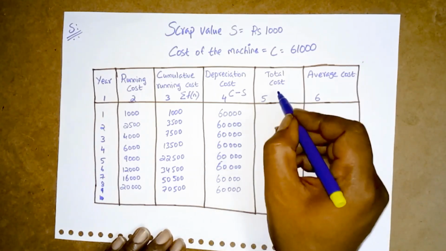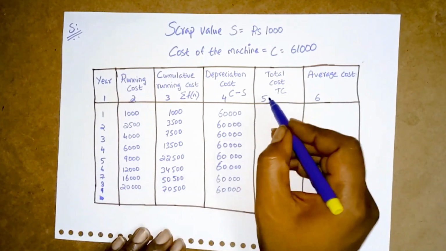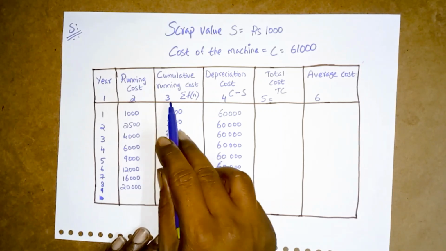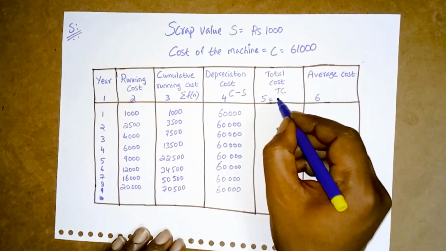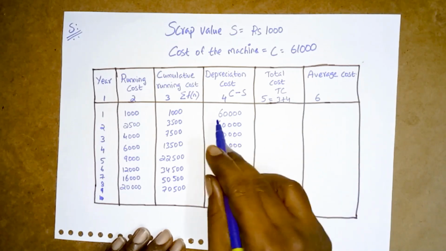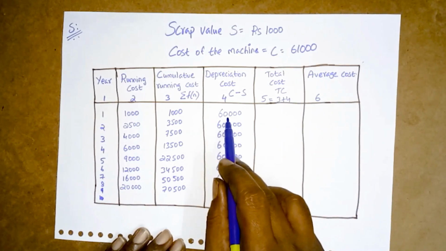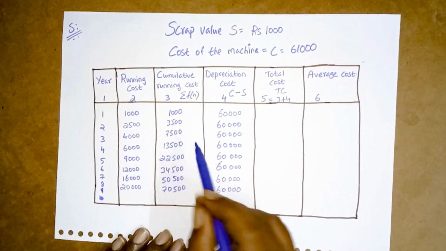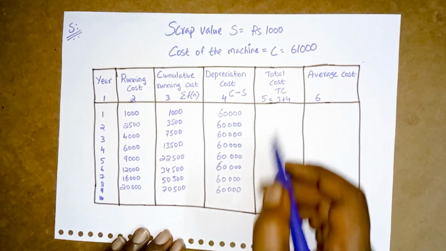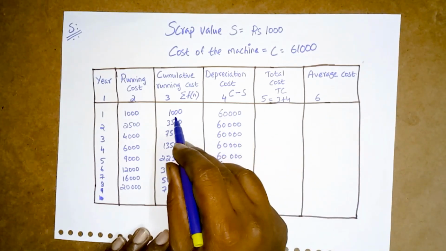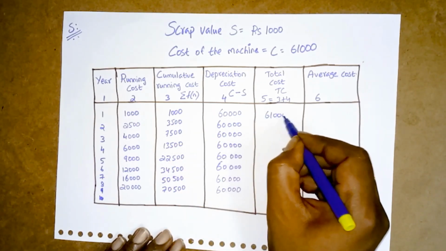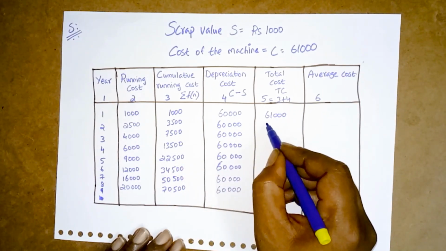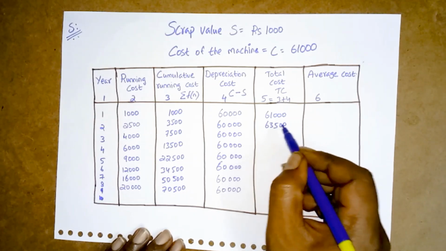Next, total cost. What is this total cost? Total cost is column 3 plus column 4. So 60,000 plus 1,000, 60,000 plus 3,500, like that we will fill this one. So how much do we get? 60,000 plus 1,000 is 61,000. Next 60,000 plus 3,500, how much? 63,500.